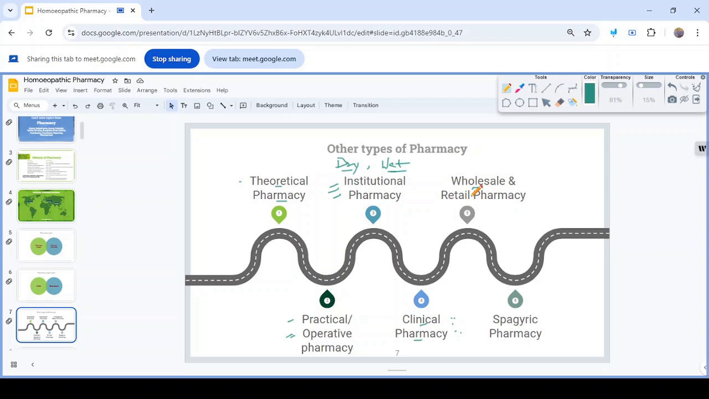Then ultimately Spagyric pharmacy, which has nothing to do with homeopathic pharmacy. It is a concept given by Paracelsus. Here in Spagyric pharmacy, the main components of each drug are separated and then mixed together again to be used in the disease.